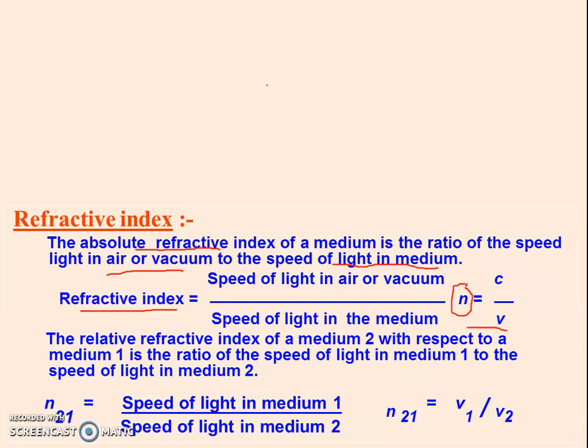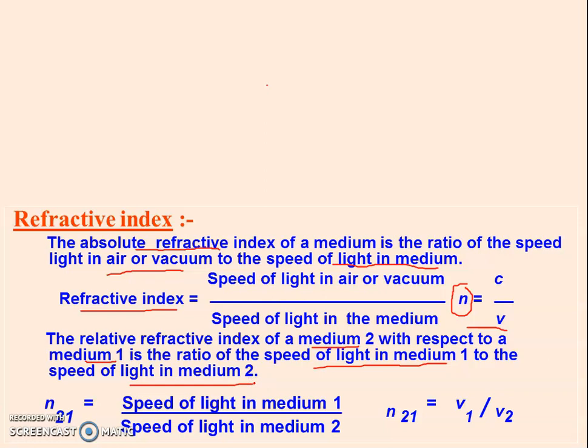Absolute refractive index means the refractive index of the material medium with respect to vacuum, right? Now relative refractive index means we are comparing with some other material medium. The relative refractive index of medium 2 with respect to medium 1 is the ratio of speed of light in medium 1 to the speed of light in medium 2, right?